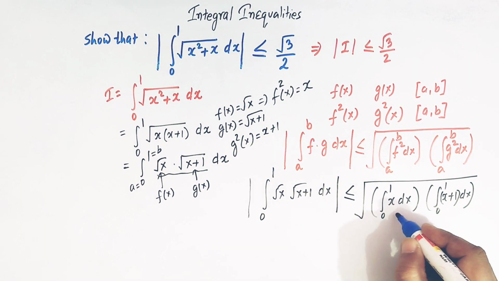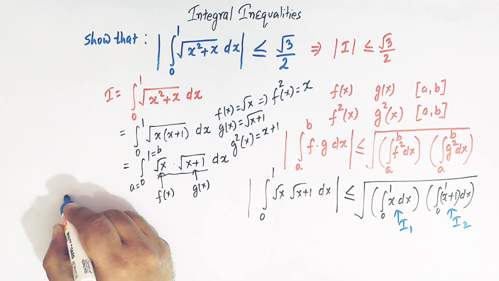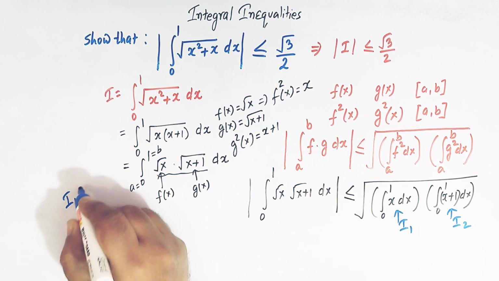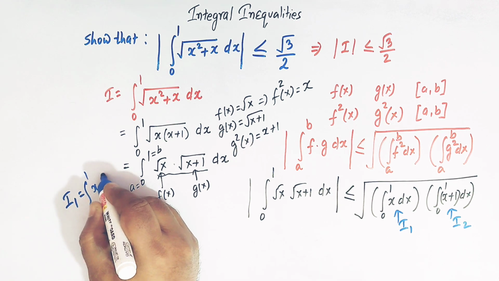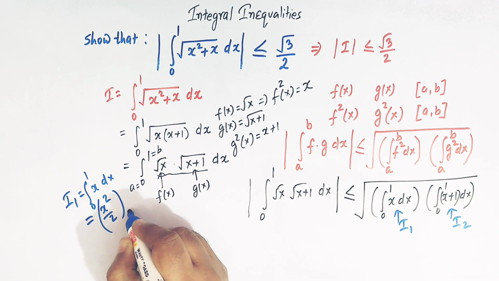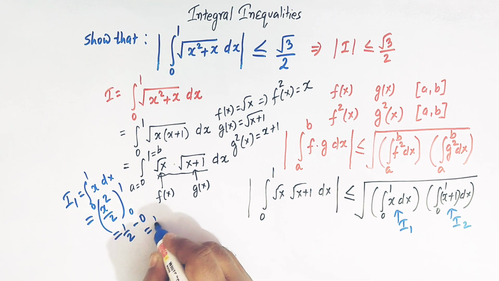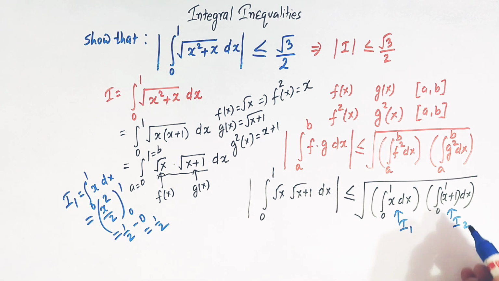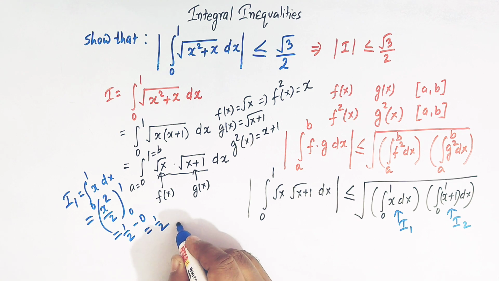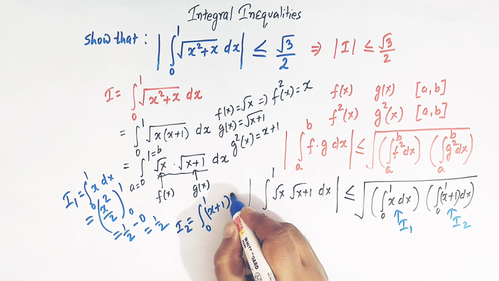Now let us separately calculate these two integrals. Let us call them I1 and I2. I1 is the integral from 0 to 1 of x dx. So this is x square over 2, with limits from 0 to 1. So we have half minus 0, that is equal to half, right? And I2 is also a simple integral: the integral from 0 to 1 of x plus 1 dx.